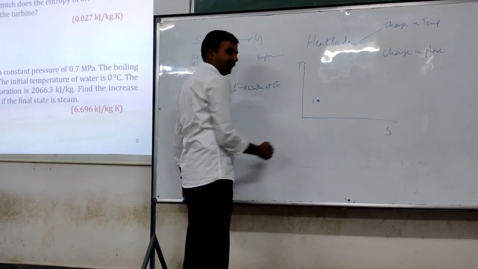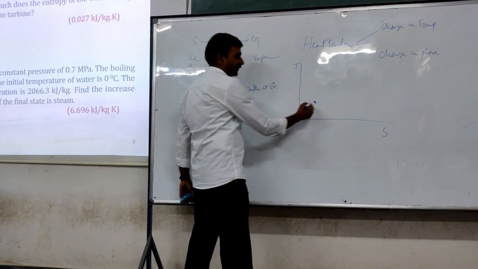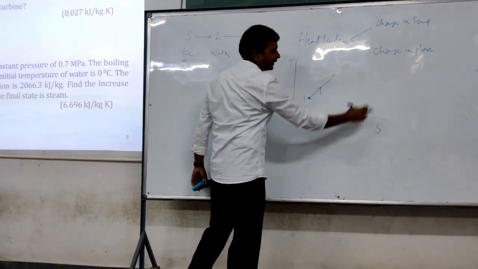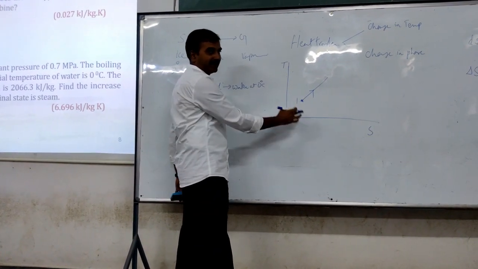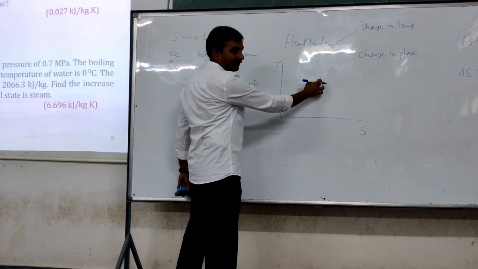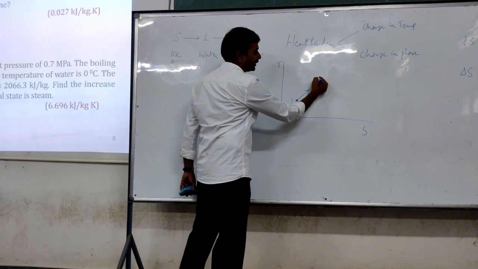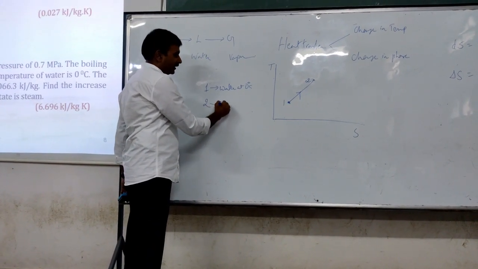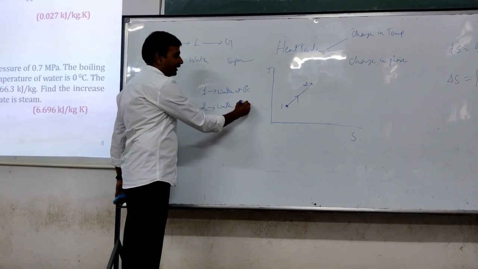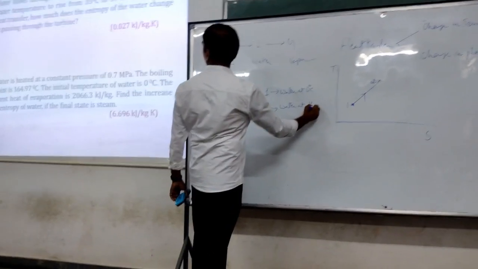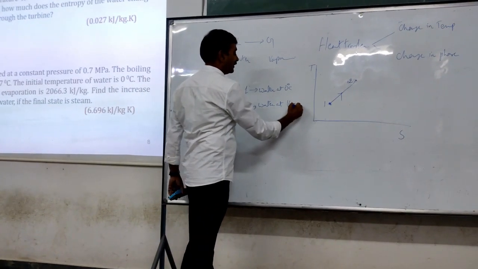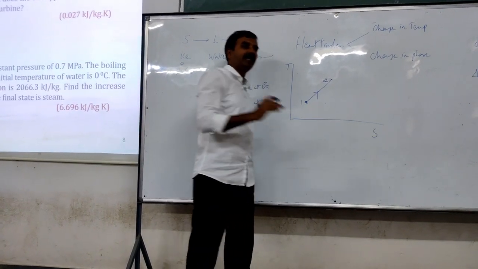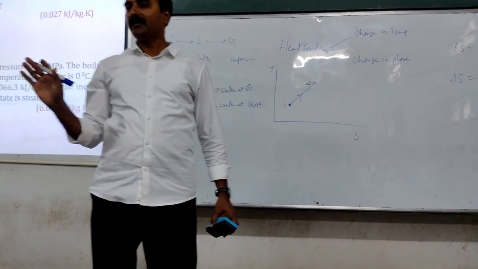Now you have added heat to it. When heat is added, temperature is increasing, and as temperature increases, entropy also increases. Both are increasing. So this is the path that will be taken by it. Now it stops here at state point 2. So what is 2? Now at 2, the water is still in liquid form, but its temperature has become 164.97. Why did we stop here? Now it reached its boiling point, right?